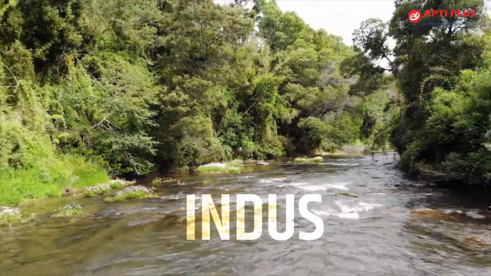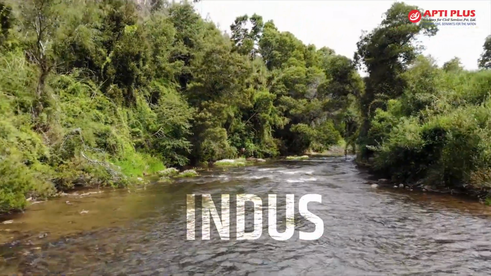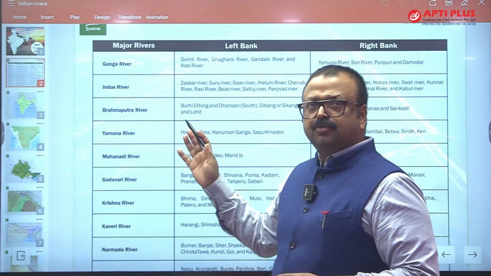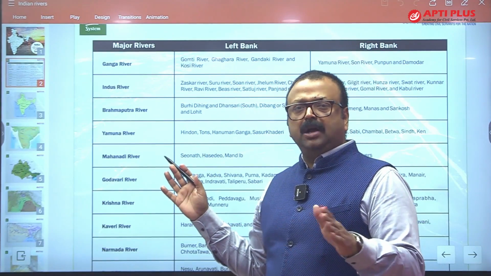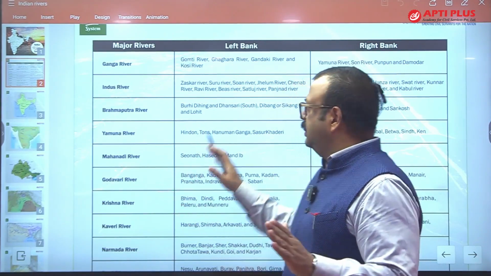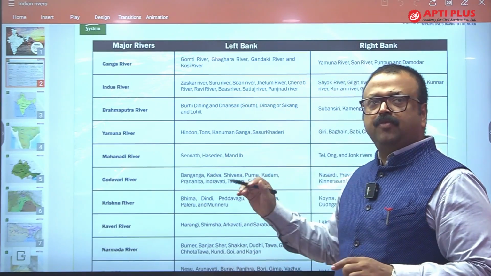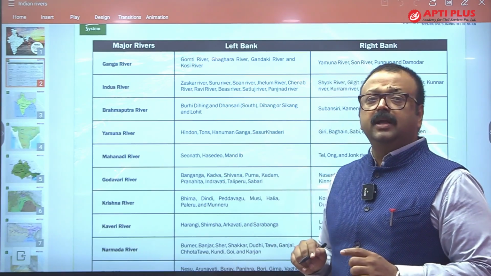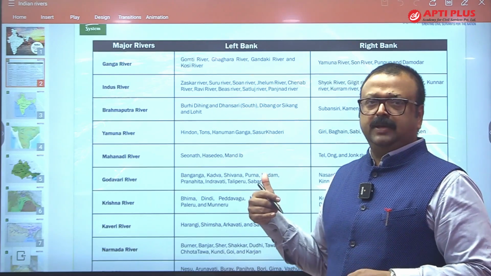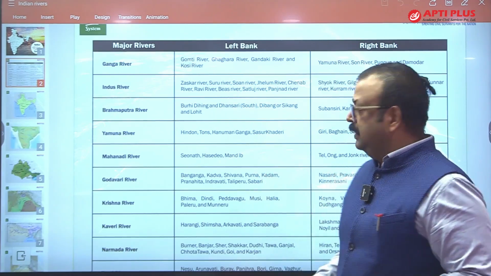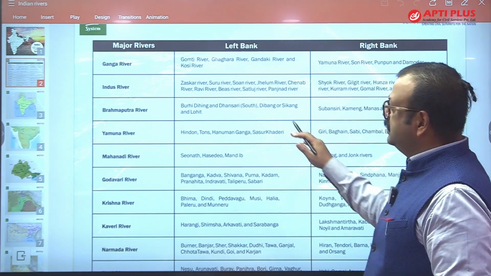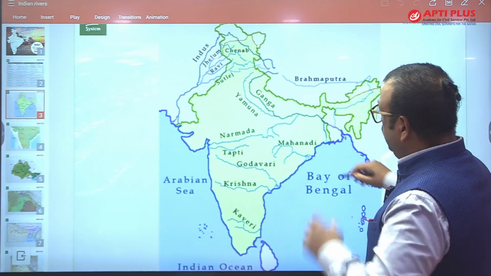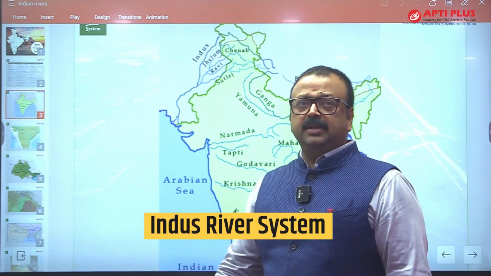So let me show you the Indus. In this particular note, you will find the left bank and right bank tributaries, which eventually will be part of the discussion. And there is a listing also, you can use it for memorizing. There is a map also, you can trace it over there, and it should be made in your atlas after watching this video. And you also find some hydroelectric projects over there. So let's begin with the first one, the Indus River system.